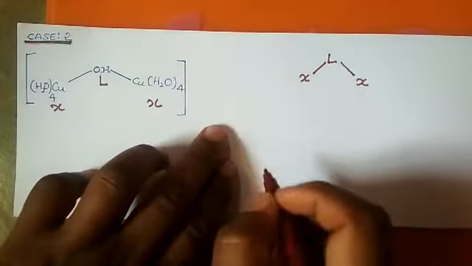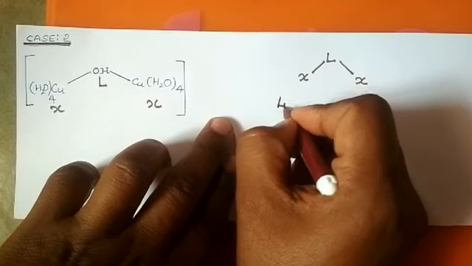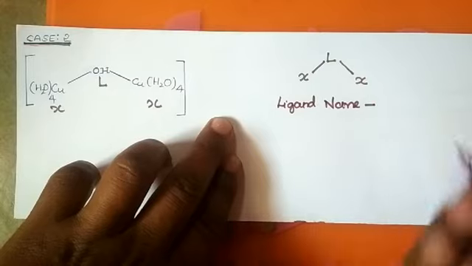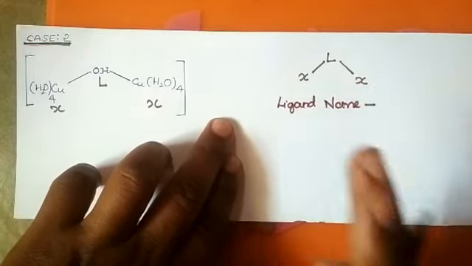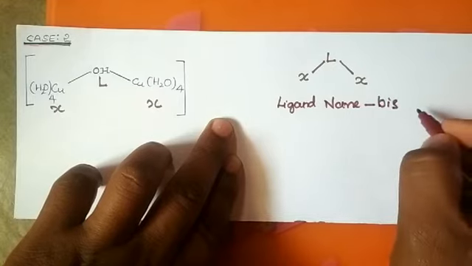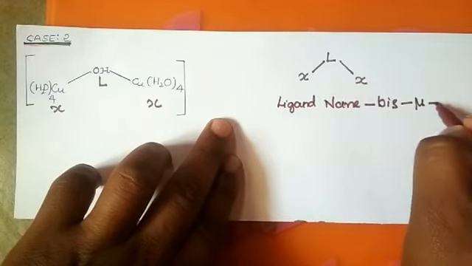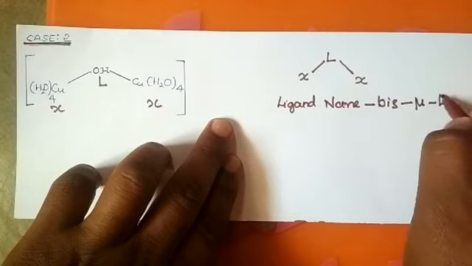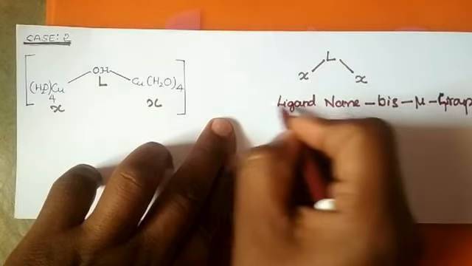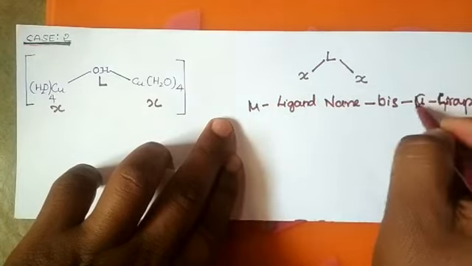When we come to case number 2, if both the groups are the same and the ligand is bridged at the center, then first you write the name of the ligand. Then you write how many same groups there are. Two same groups are there, so you write bis. Because these groups are bridged to the ligand, you use the mu symbol. Then write the name of the groups.